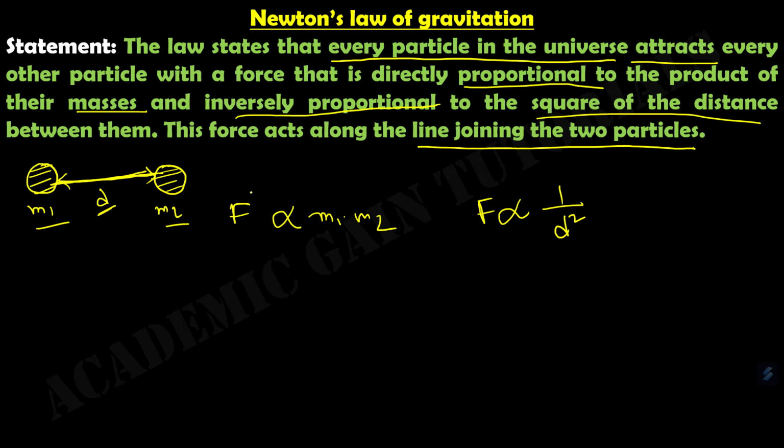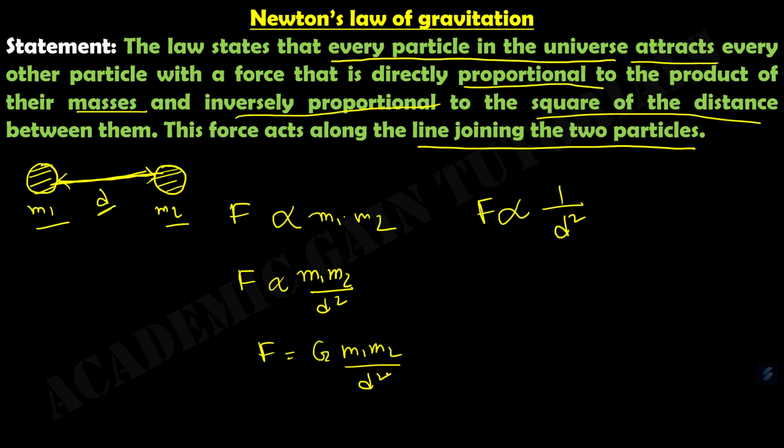Now we derive an equation from these two pieces of information. We can write F is proportional to M1 M2 by d square. Here we find a proportionality sign. To remove this proportionality sign, we have to use a constant. So we use the constant G.